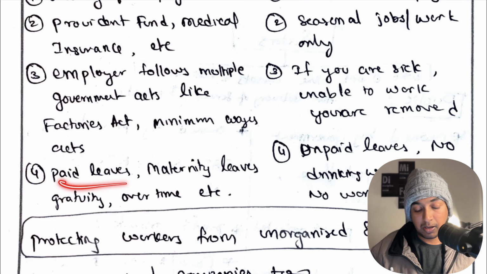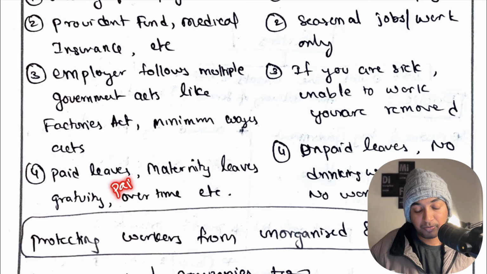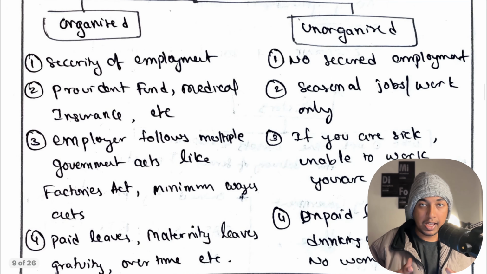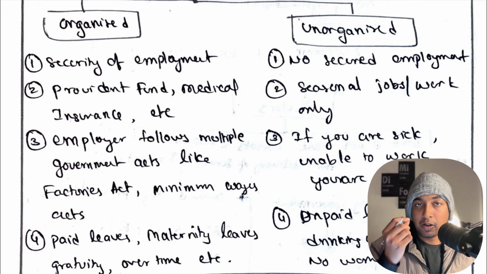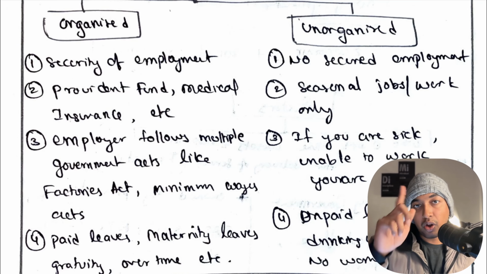paid leaves will be there, maternal leaves will be there, gratuity will be there, overtime will be there, paid overtime will be there. So these are the things that will be in the organized sector, which means that it is very organized, and people will have some kind of rights, and employers must follow those rules. That is an organized sector.